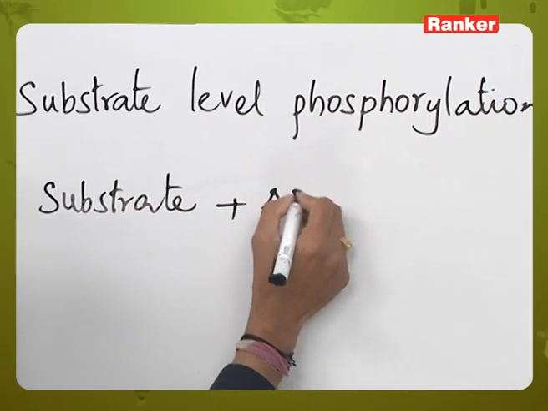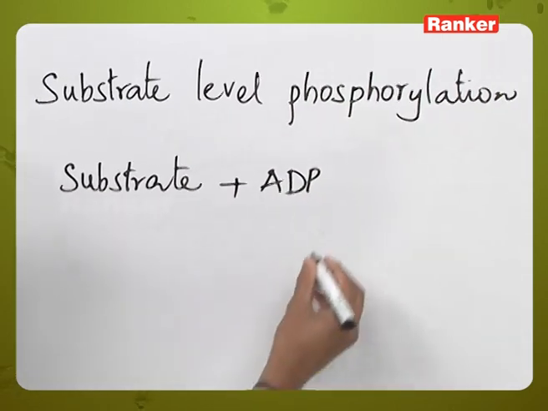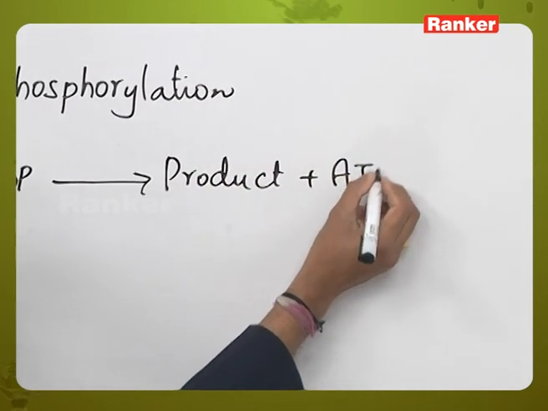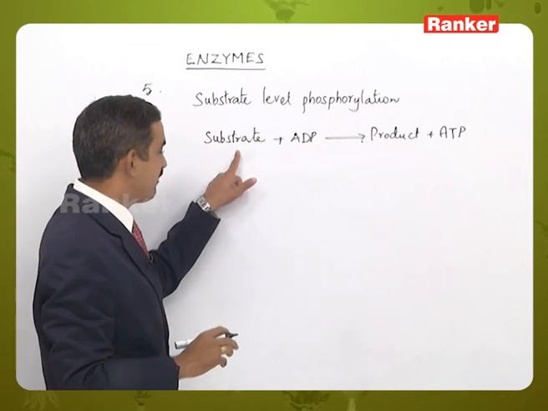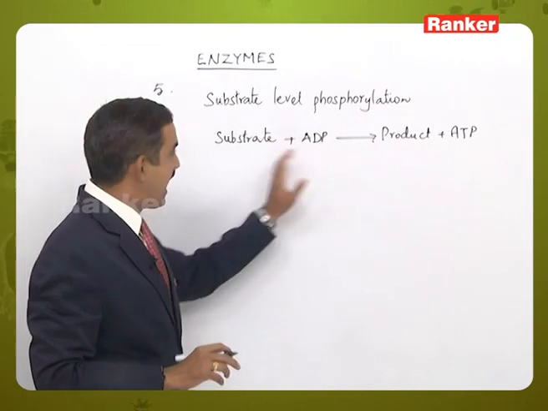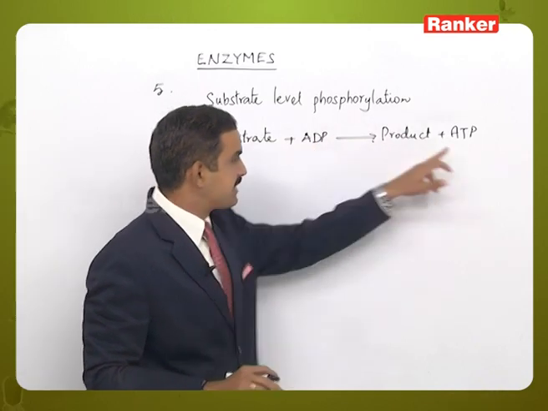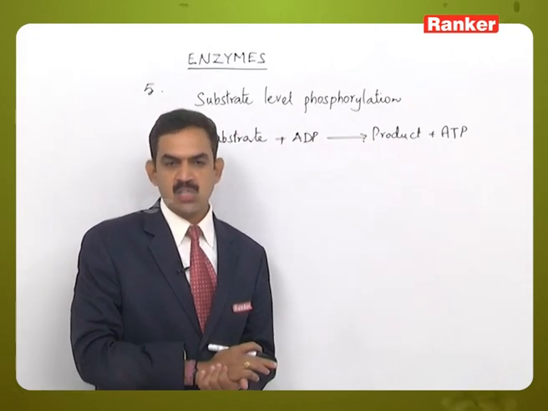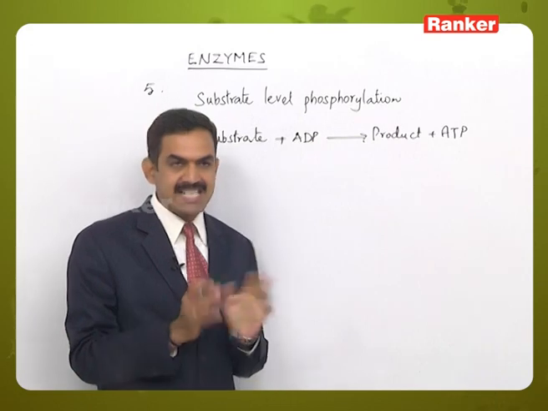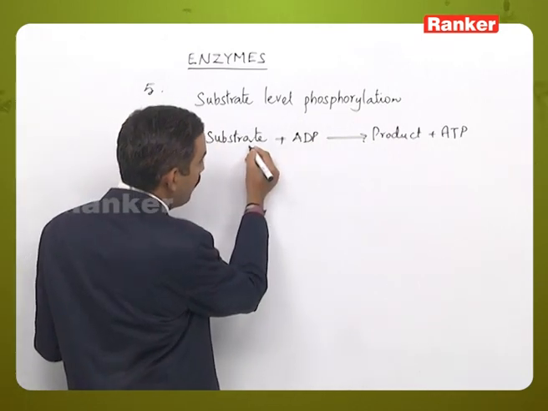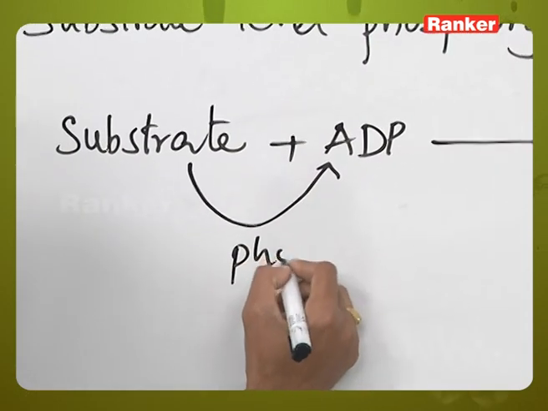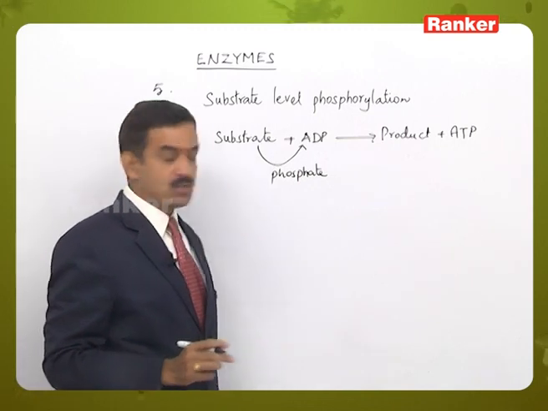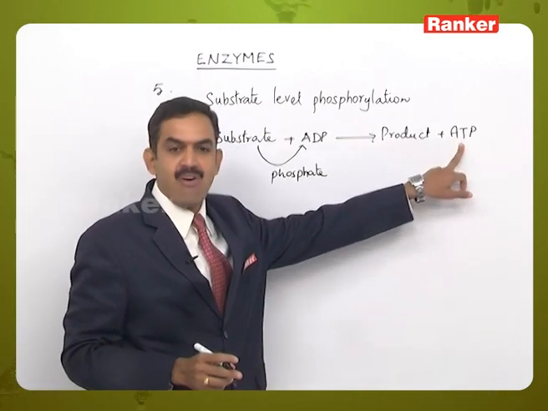So here the substrate plus the ADP molecule take part and lead to the formation of the product along with the ATP molecule. That is, the substrate loses one phosphate which is accepted by ADP, and the substrate is converted into product. As ADP accepts one more phosphate, the diphosphate is converted into triphosphate, that is adenosine triphosphate. So what is happening here is the transfer of a phosphate group from one substrate molecule to the other substrate molecule, leading to the formation of ATP, that is phosphorylation.